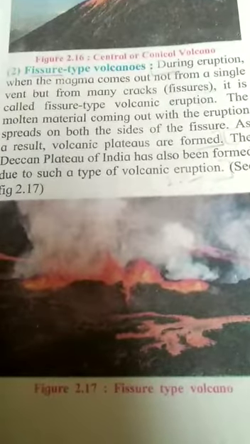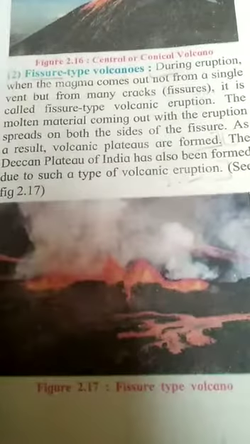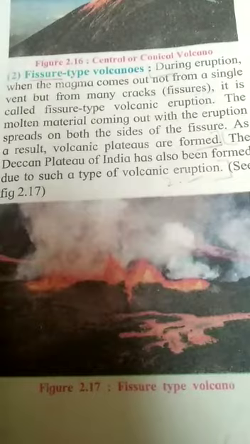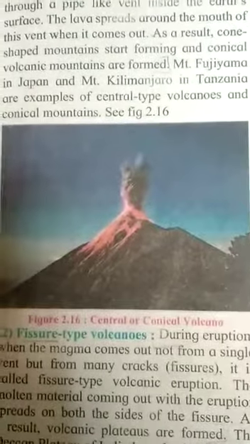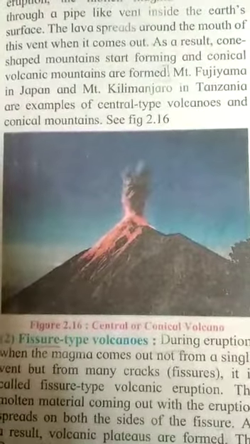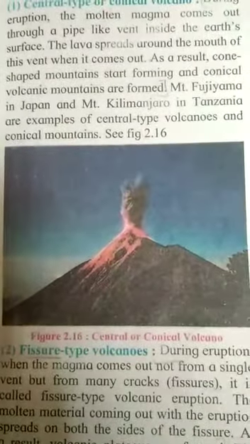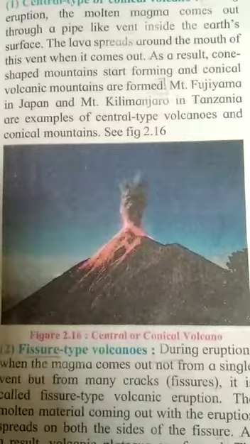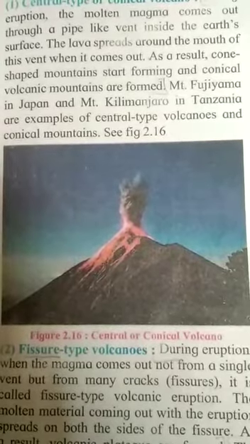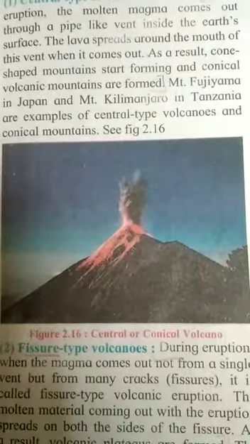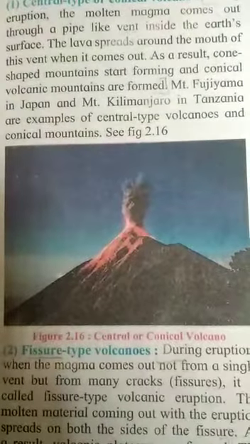First see active volcanoes. If the volcanic eruptions are regular even at present time, these volcanoes are called active volcanoes. Examples of active volcanoes are Mount Fujiyama in Japan and Mount Stromboli in the Mediterranean Sea. Mount Fujiyama is also an example of conical or central type volcano.